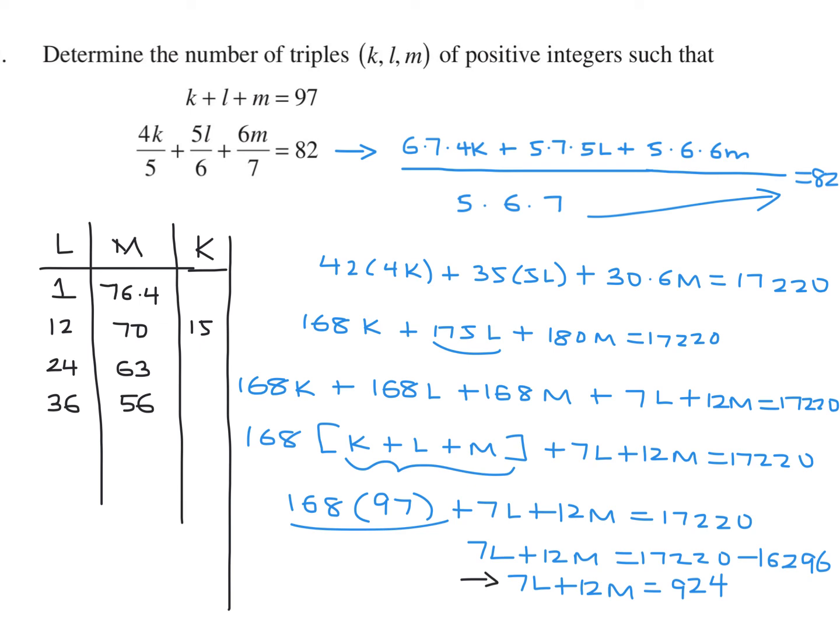And then solve for K for each of these, and you get 10 and 5. And these are the only ones, because after this, you don't get any positive integer values of K. So these are the only three triples that satisfy these equations, matching the criteria that K, L, and M are all positive integers.